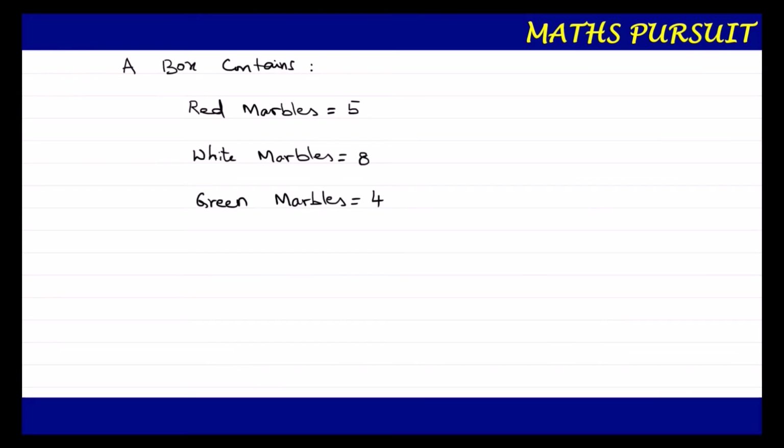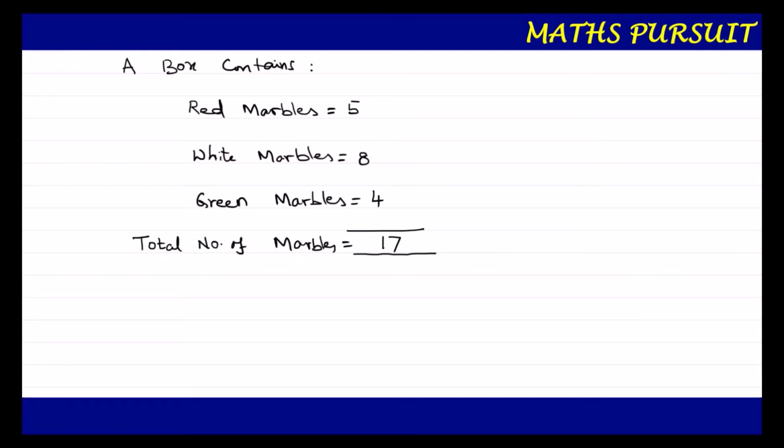Now total number of marbles in the box. So total number of marbles is equal to, how much it would be? 5 plus 8, 13. 13 plus 4 is 17. So guys, this is what we got.